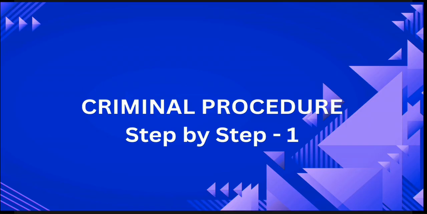CRPC is the latest, so all the absolute sections are not used, which are not relevant in how a crime is investigated. In criminal procedure and IPC, that is BNS, these two are criminal acts. IPC tells what the crime is and what the sections are, and evidence is also part of it. What is the punishment? Because a lot of things in criminal law are based on the punishment, we take evidence. The court will be different.